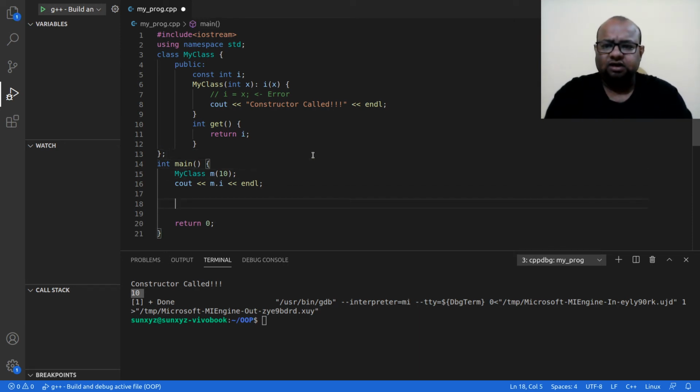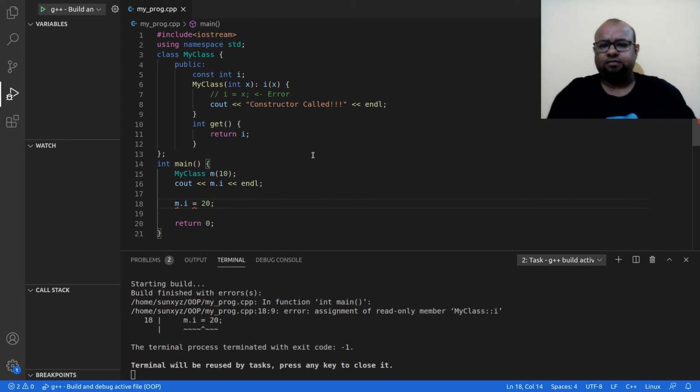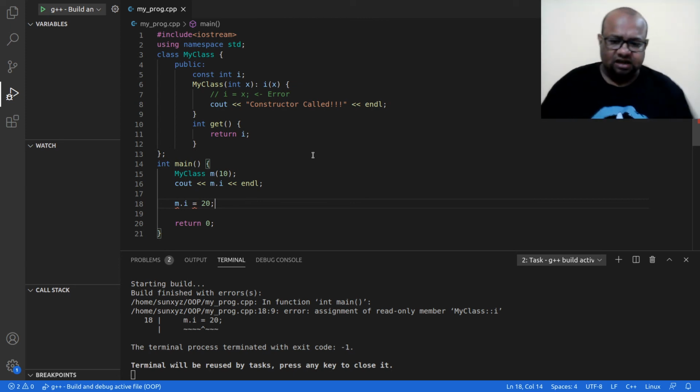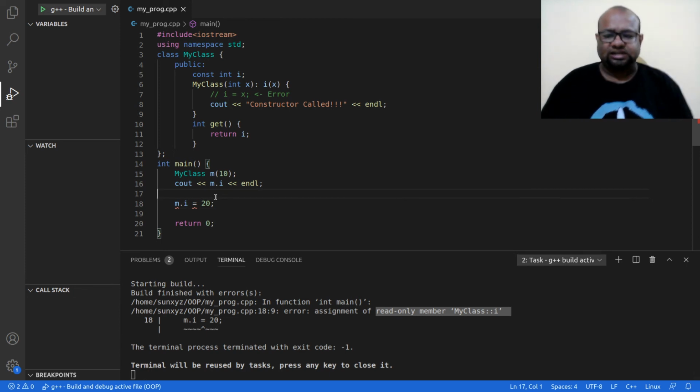Alright, now let me try to set the value of I, and let me go ahead and compile. Okay, this is an error. I is still public, I can access that, but what is the problem? I is read only. Alright, so I is constant, so I cannot update the value of I. So I is constant, this is what it is.